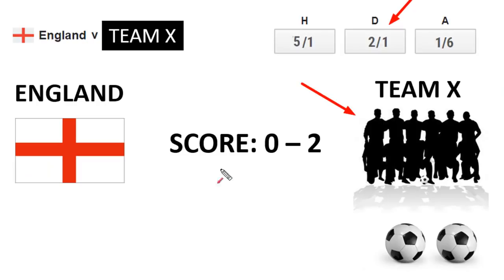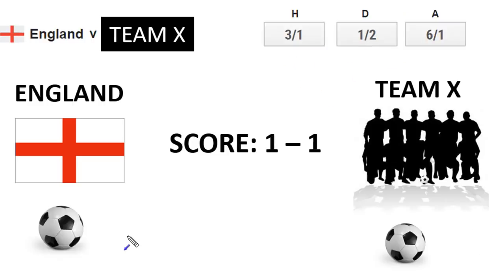If England is losing to the opposing team by, let's say, 2-0, England must score 3. Remember, they had to score 3 goals in order to win. But they only had to score 2 goals to make a draw. So which is more likely, a draw or a win? A draw. So in this kind of situation, I might actually consider adding a small amount for a draw, as well as, or instead of, betting on the team I want to win.